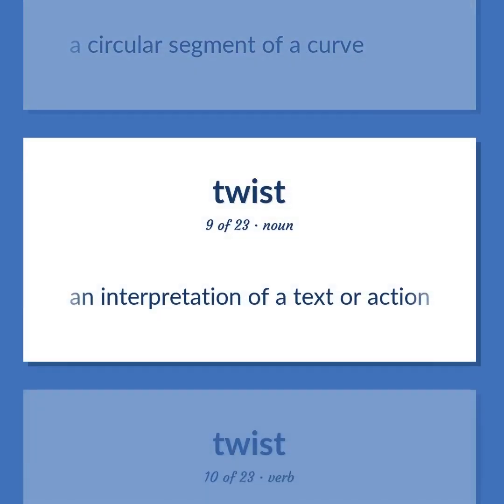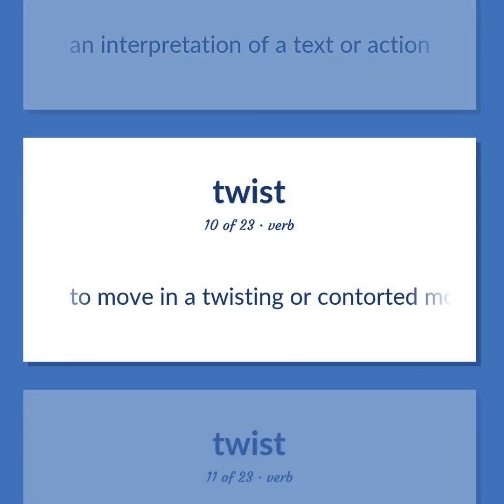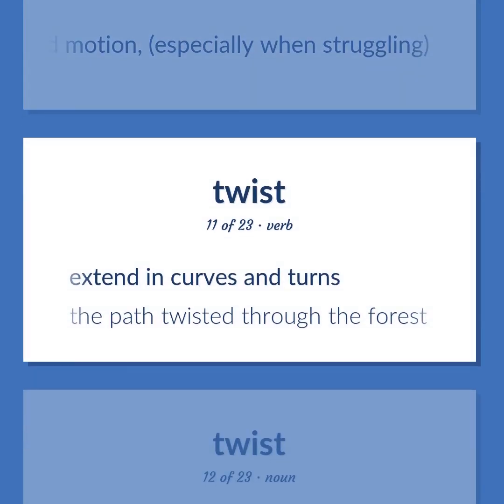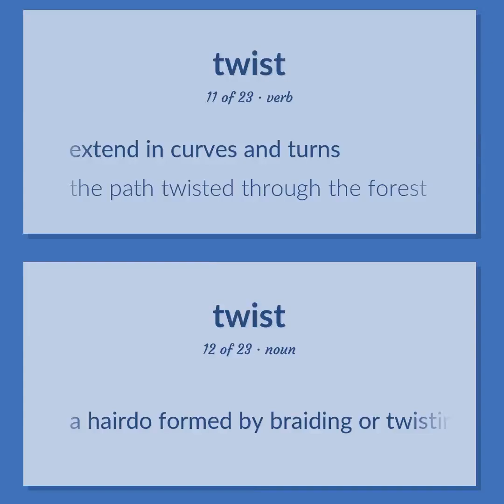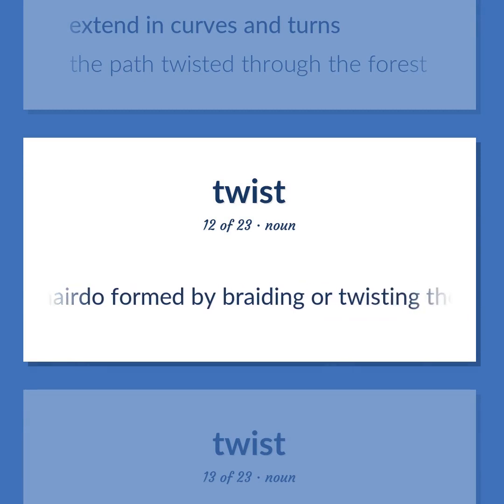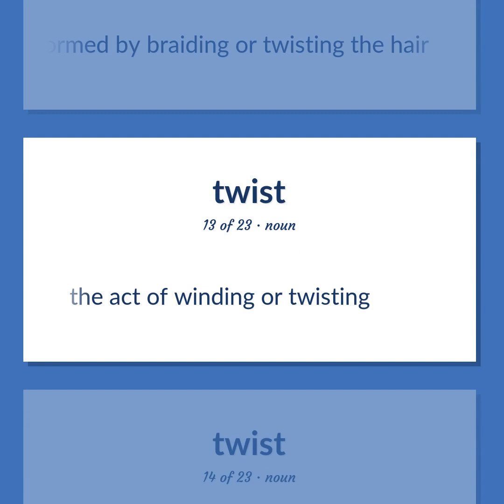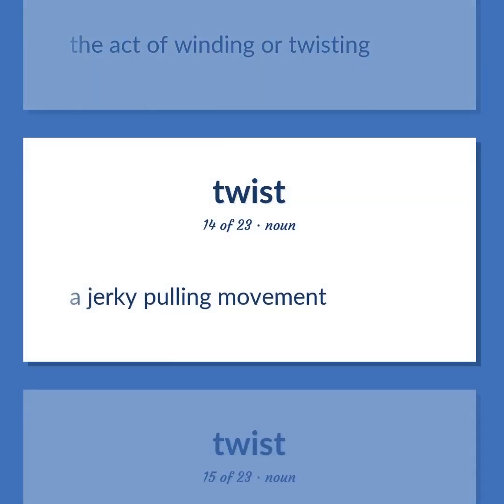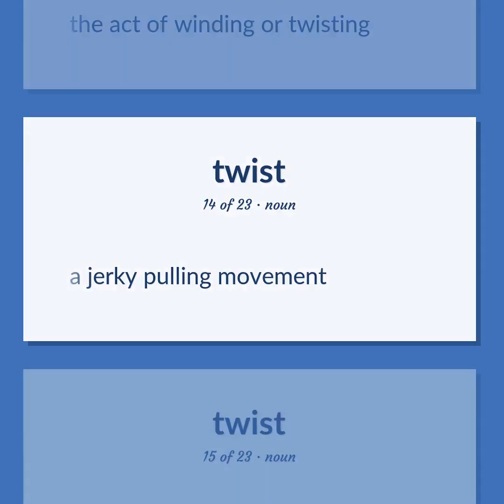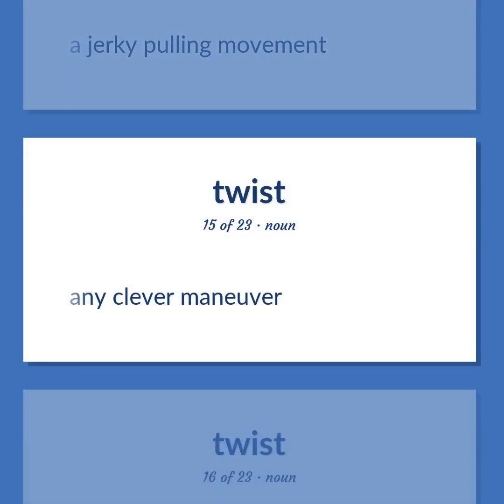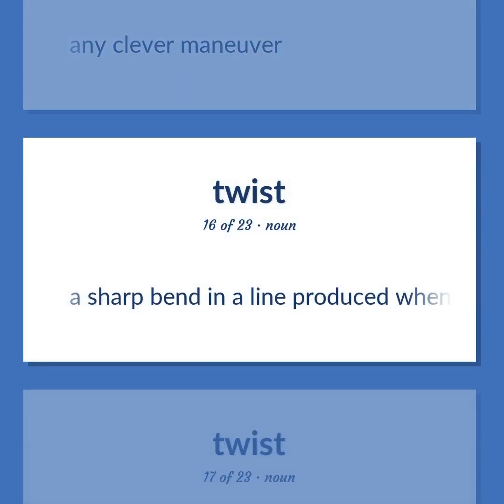An interpretation of a text or action. To move in a twisting or contorted motion, especially when struggling. Extend in curves and turns. The path twisted through the forest. A hairdo formed by braiding or twisting the hair. The act of winding or twisting. A jerky pulling movement. Any clever maneuver. A sharp bend in a line produced when a line having a loop is pulled tight.